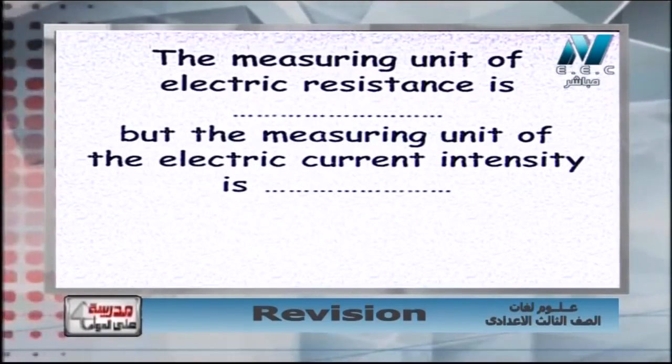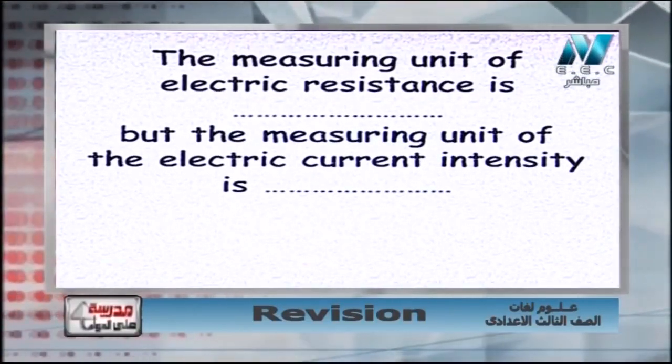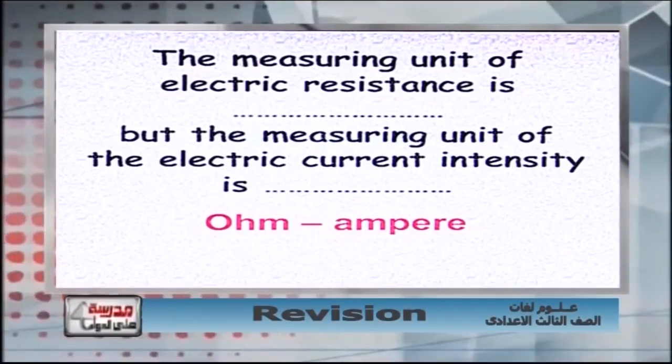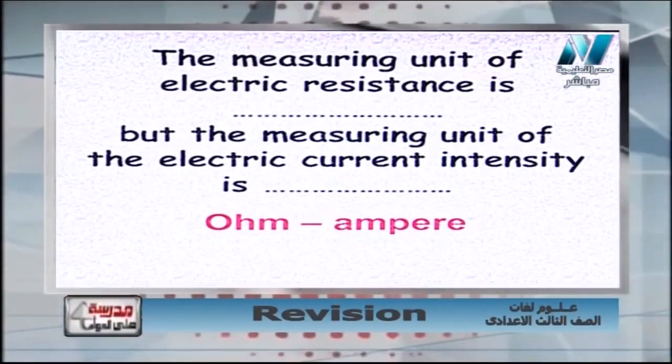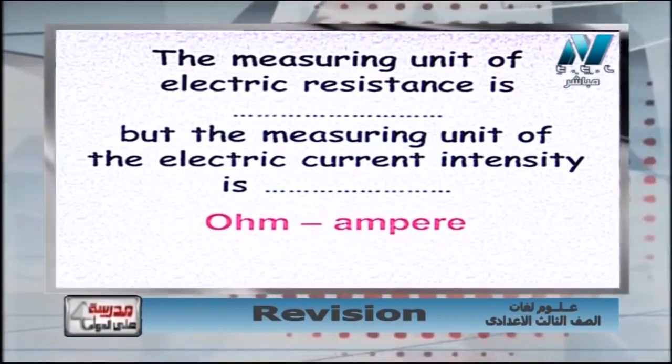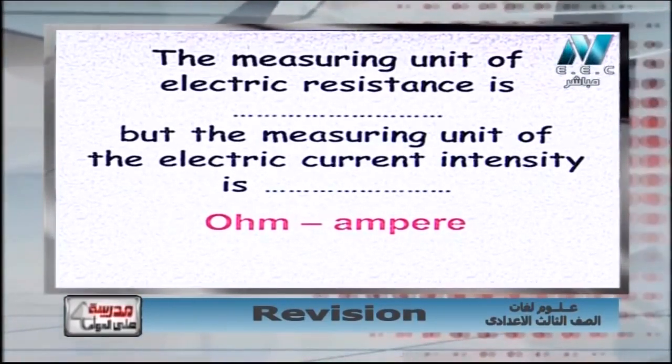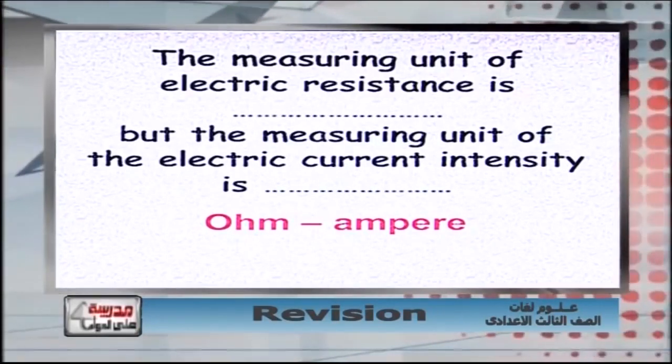So when I talk about resistance, sure I will talk about ohm, but when I talk about current intensity I will talk about ampere. Again, the measuring unit of the electric resistance is the ohm, but the measuring unit of the current intensity is the ampere.